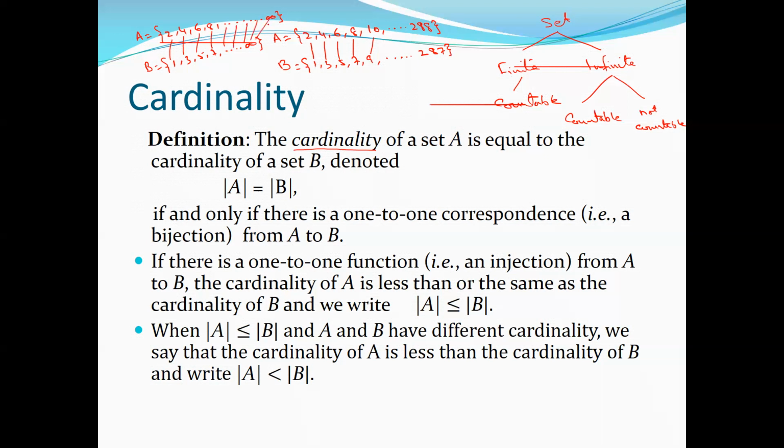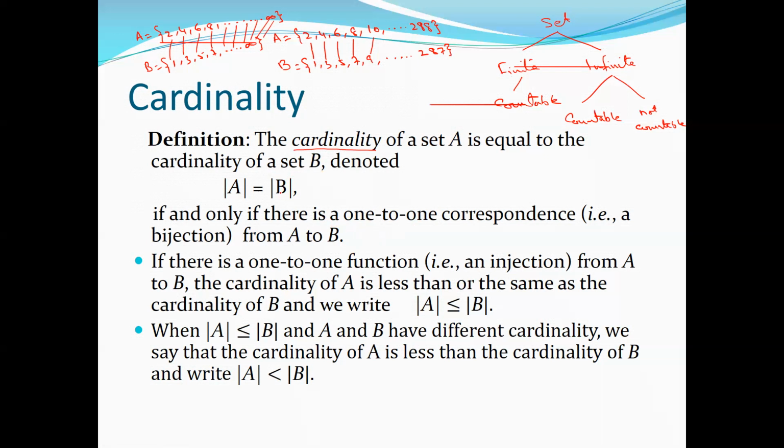We don't know how many, but we can still find a function that maps the set of even numbers to the set of odd numbers in a one-to-one correspondence, in a bijection manner.